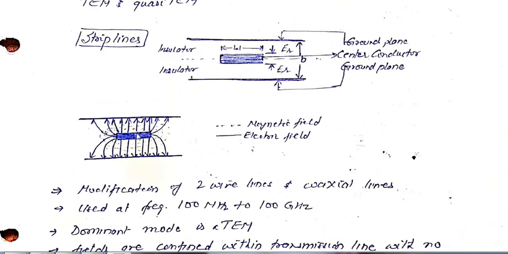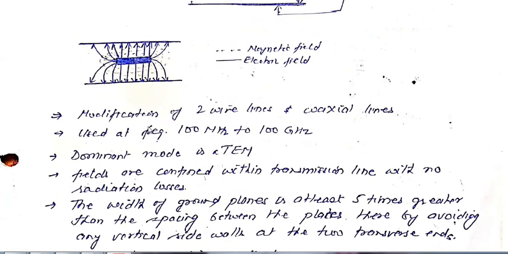This is the conductor. The solid lines show the electric field, whereas the dotted lines show the magnetic field. These are nothing but a modification of two wire lines and coaxial lines.